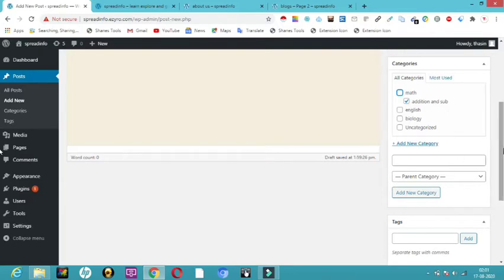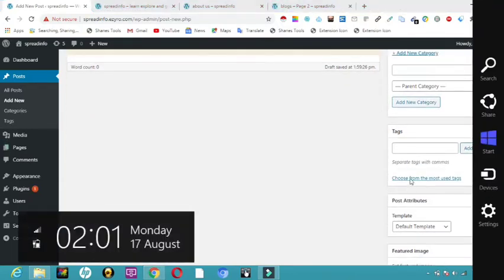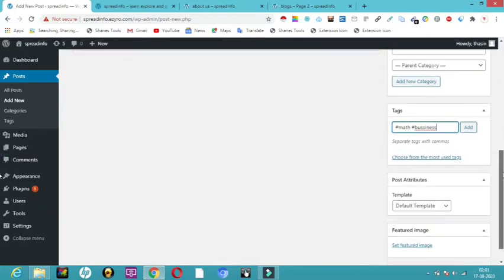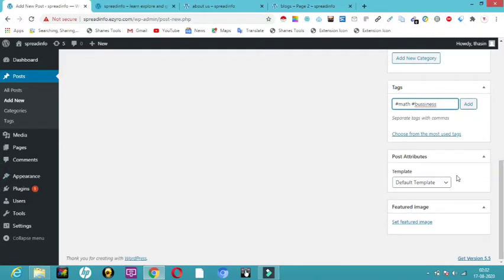So next the point comes to tags. As we all know, there are hashtags. For example, I can give for this post something like hashtag math, hashtag business, something you want to give. You can give your tagline so that it can be useful for searching purposes. It will make your post visible in the search process. Here you can see it is asking about templates. All these templates we will talk about later.